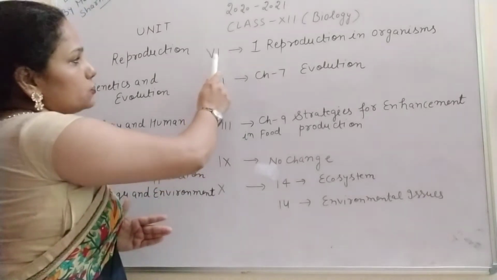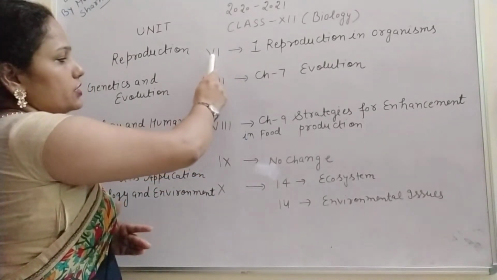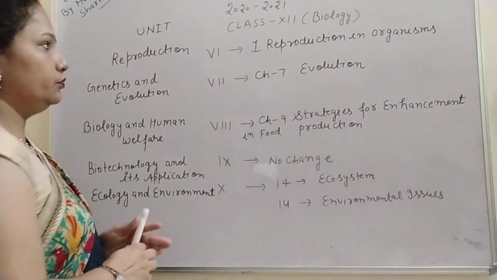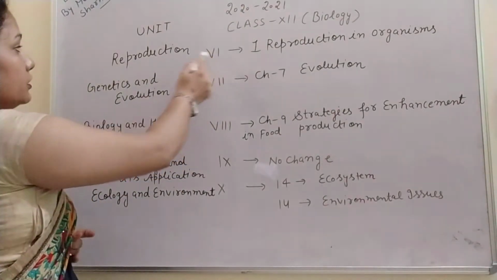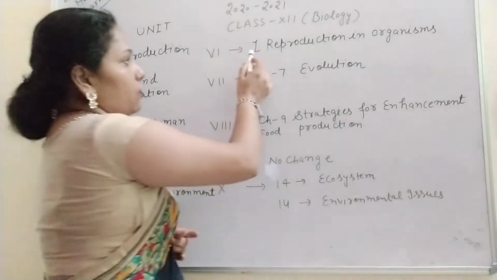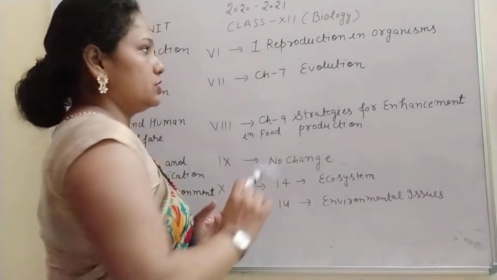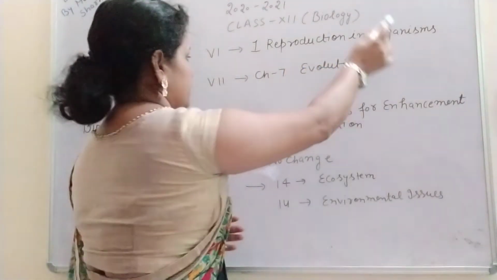It's the first unit of class 12th, but in your syllabus it is mentioned as 6th, 7th, 8th, 9th and 10th. So what is the name of the 6th unit? That is reproduction. And in this unit, chapter 1, that is totally removed from the syllabus. The name of the chapter is Reproduction in Organisms.